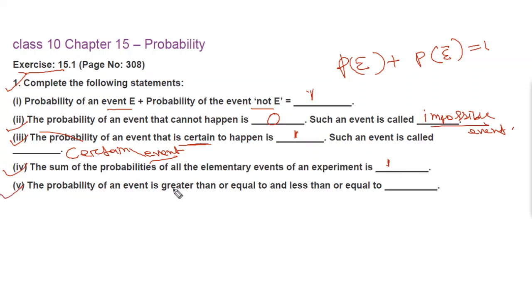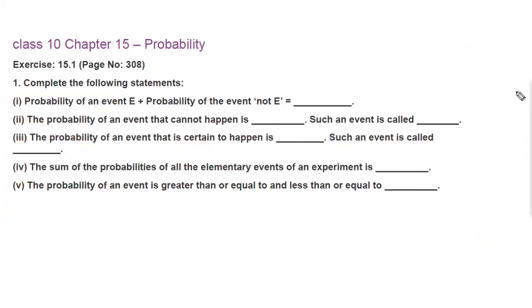V, probability of an event is greater than or equal to, and less than or equal to dash. So you know that probability of an event is greater than or equal to 0. So first you can write 0, and less than or equal to 1. So you can write it like this, 0 less than or equal to P of E less than or equal to 1. Okay. So let's move to question number 2.